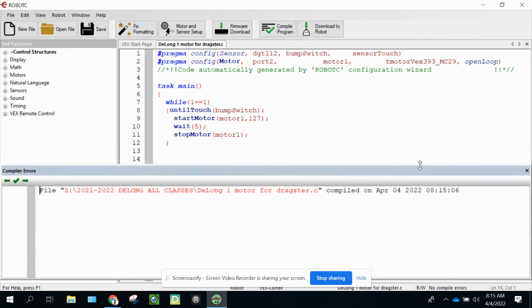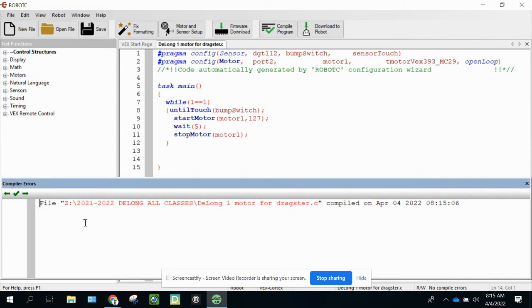So if you notice down here, it says that it's been saved to the Z drive where it was in DeLong's 2021 all classes. That's where we want it. Here's the name of our program, and that we compiled it on April 4th at 8:15 in the morning. And then there's no errors underneath it.